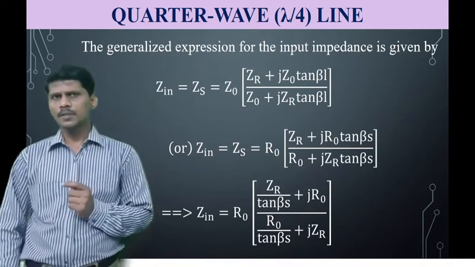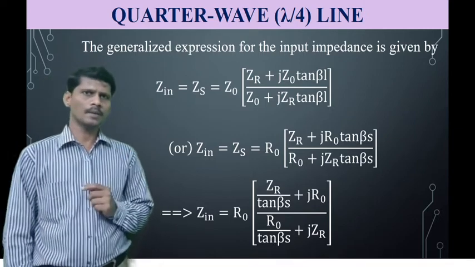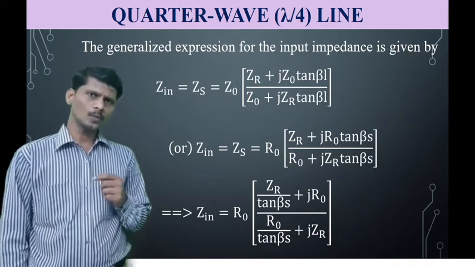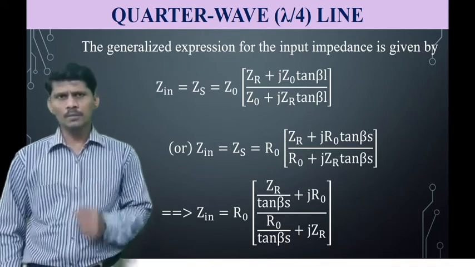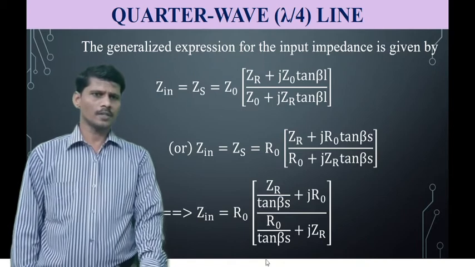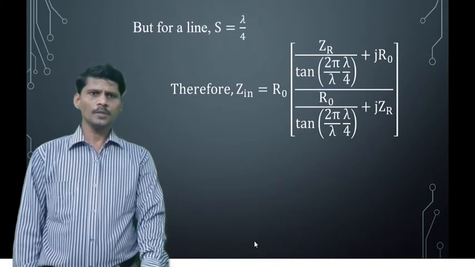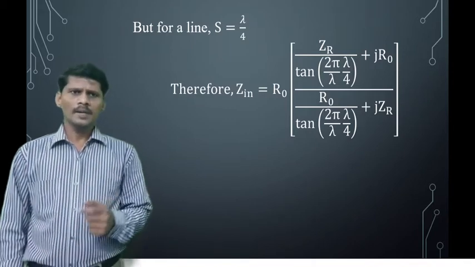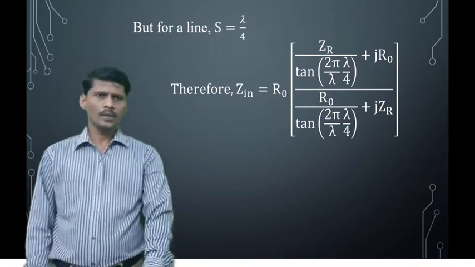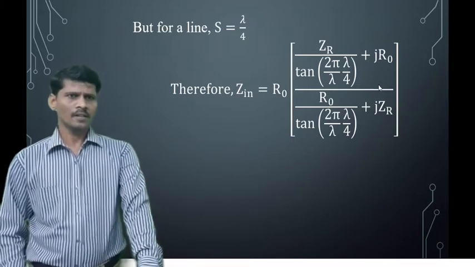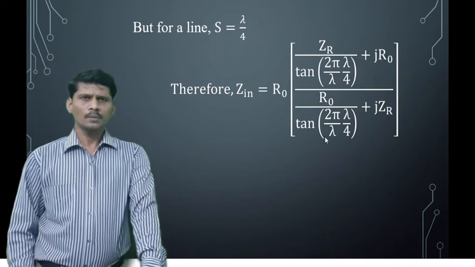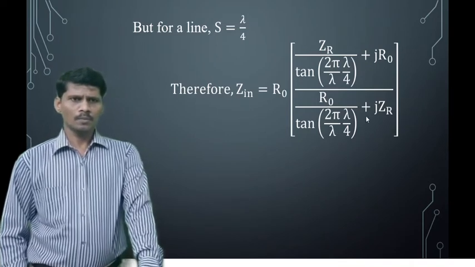The phase shift constant beta is equal to 2 pi by lambda, and S is the length of the transmission line. Substituting beta equal to 2 pi by lambda and S equal to lambda by 4 in this expression, we get the input impedance Zin equal to R0 into Zr by tan of 2 pi by lambda into lambda by 4 plus jR0, divided by R0 by tan of 2 pi by lambda into lambda by 4 plus jZr.